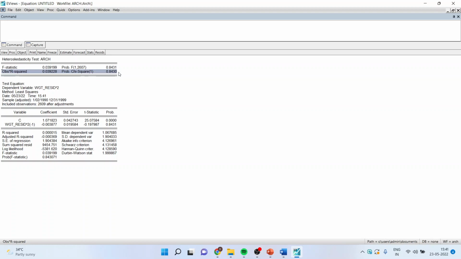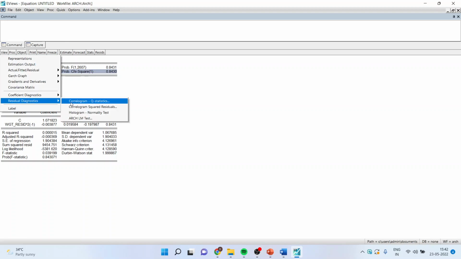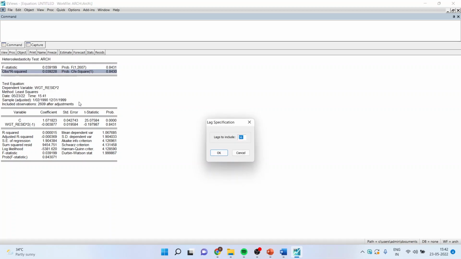The null hypothesis in this test is that the residuals are homoskedastic. Alternative is residuals are heteroskedastic. Here, the p-value is more than 0.05, therefore we fail to reject the null hypothesis and we conclude that the residuals are homoskedastic.